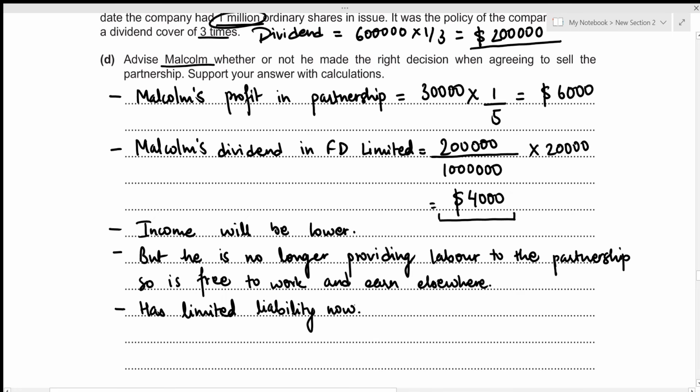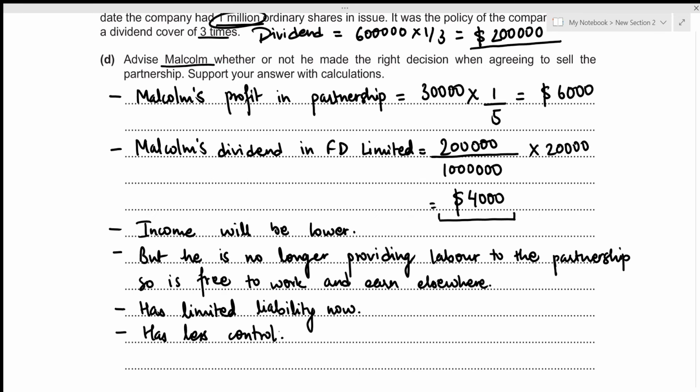All right. Then, like we said above in the differences between being a partner and being a shareholder, if we are a partner in a partnership, then we have more control of the partnership business. But if we're talking about shareholders, there are hundreds of shareholders. So definitely the control is being diluted now. So what we can say is that Malcolm has less control in FD Limited.